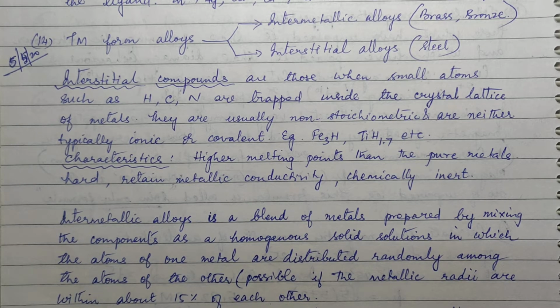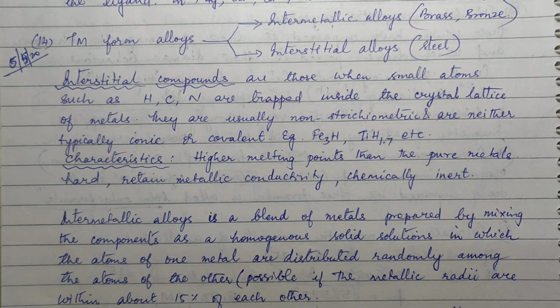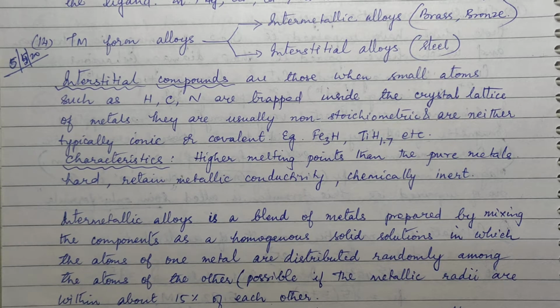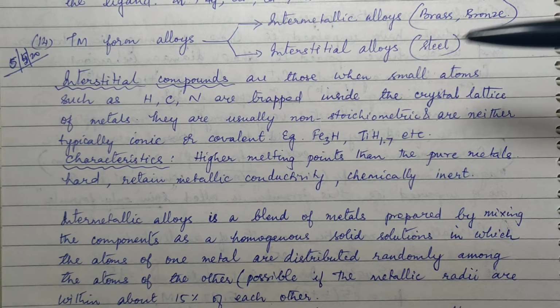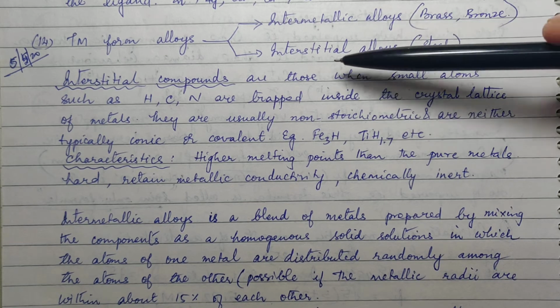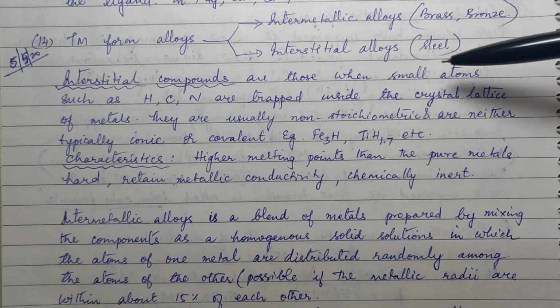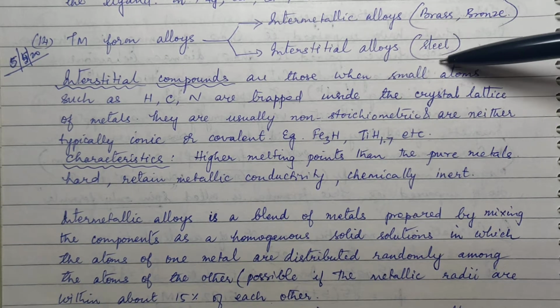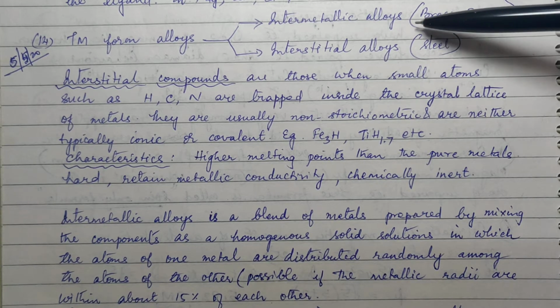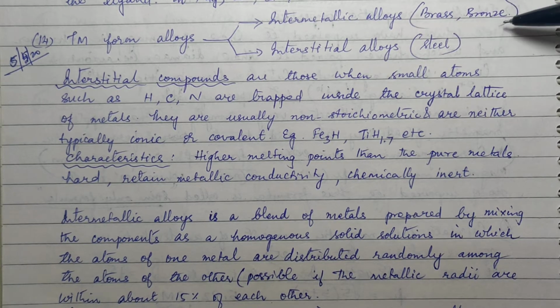Yes, children. Let us see more of transition metal properties. Transition metals form alloys. What are the different types of alloys that they make? Intermetallic alloys and interstitial alloys. The best example for interstitial alloy is steel, and that for intermetallic is brass, bronze.